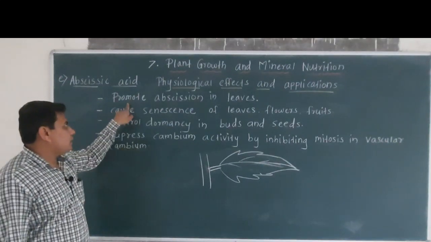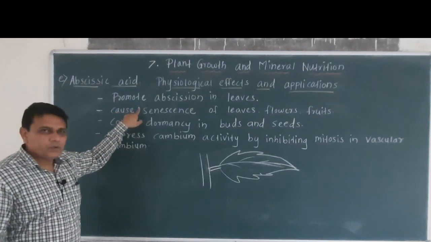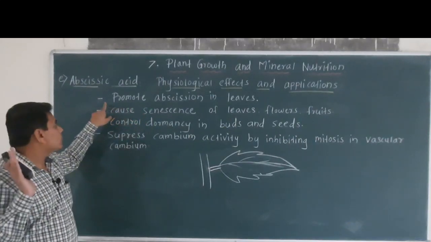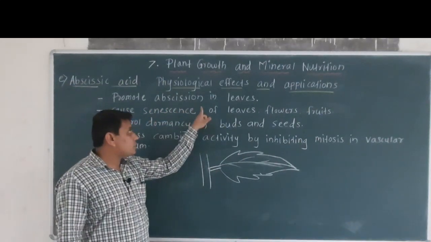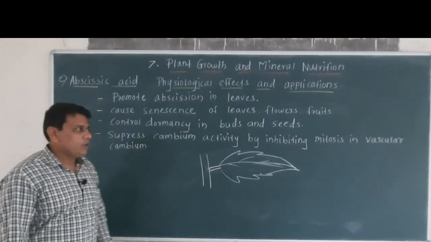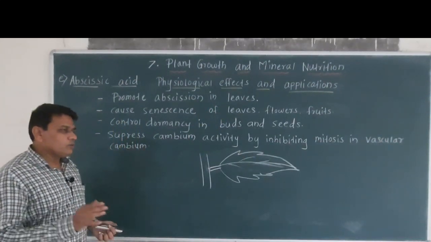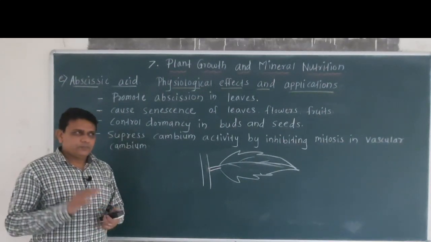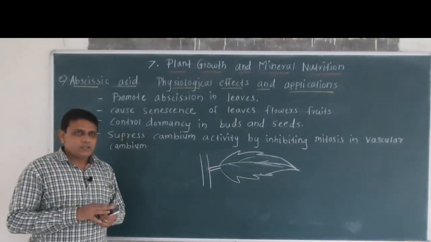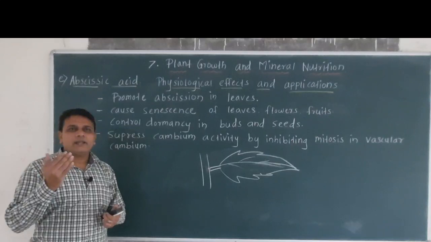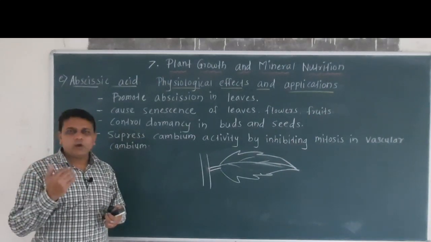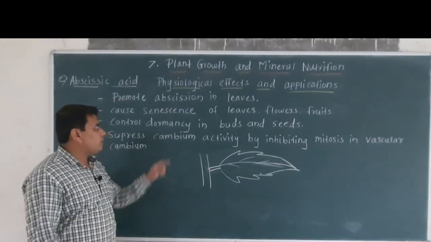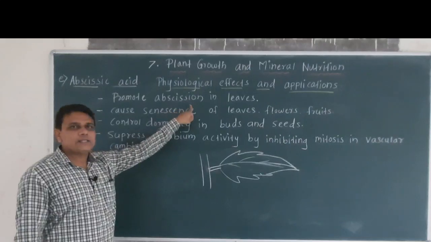Now abscission is a phenomenon which occurs in different plant parts. So abscisic acid promotes abscission in leaves. Now you know that after maturation, in some plants the leaves turn yellow in color and then they fall from the tree or plant. So this is caused due to the phenomenon called abscission.